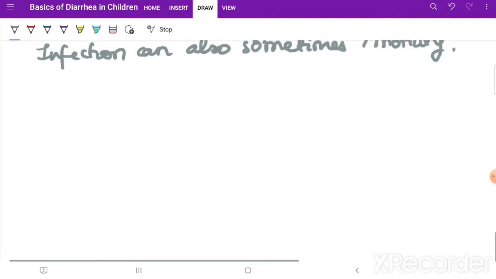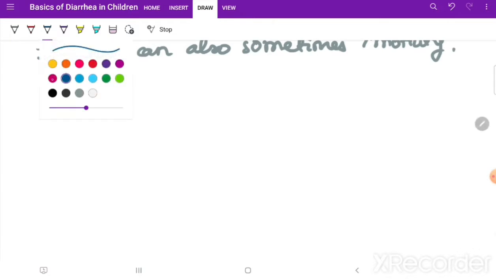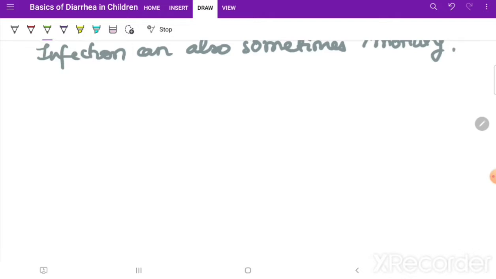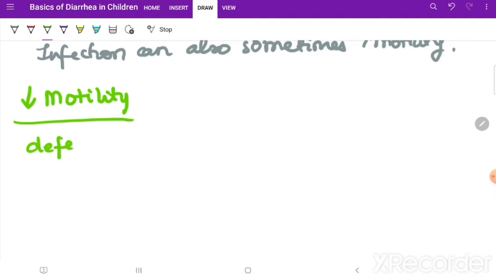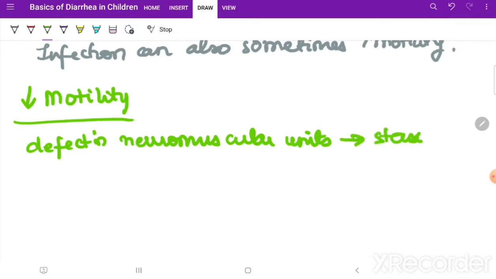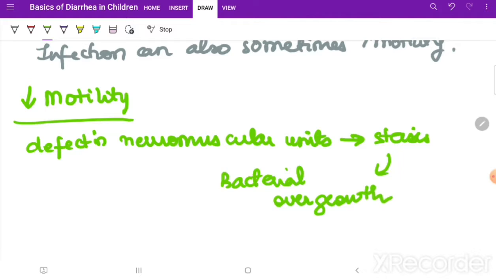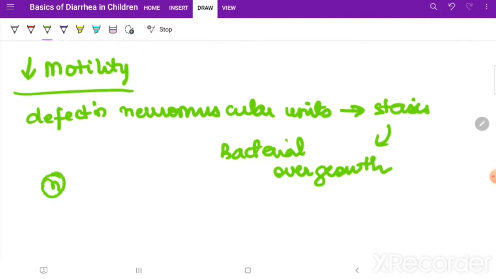I'll now talk about decreased motility. Now you may be thinking, why decreased motility in diarrhea? But you will understand. In decreased motility, what is happening? There is a defect in neuromuscular units, and this causes stasis. This stasis causes bacterial overgrowth. So in this, the stool will be normal appearing usually, sometimes maybe loose.